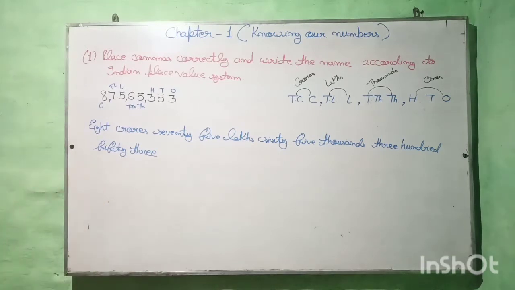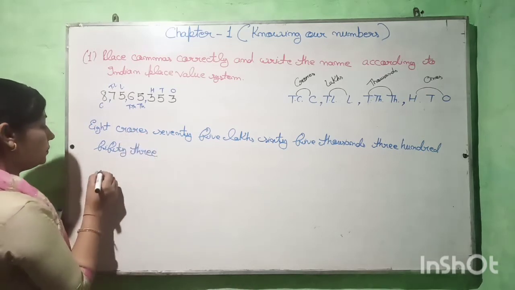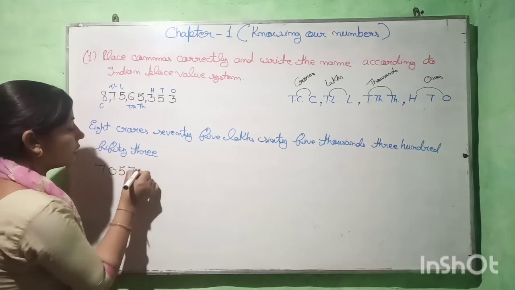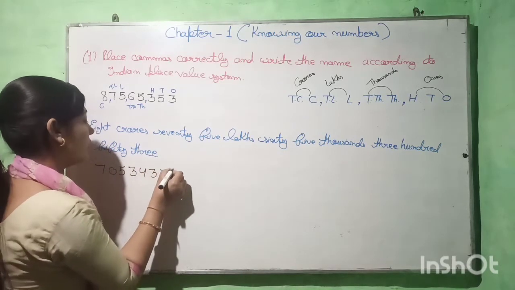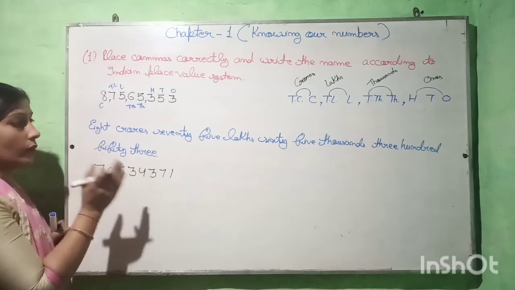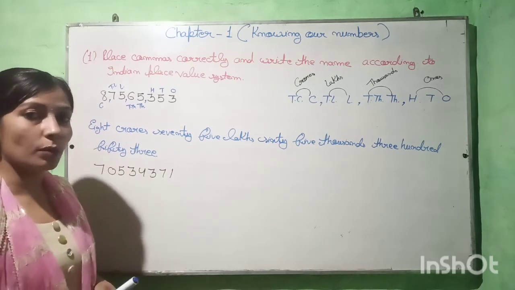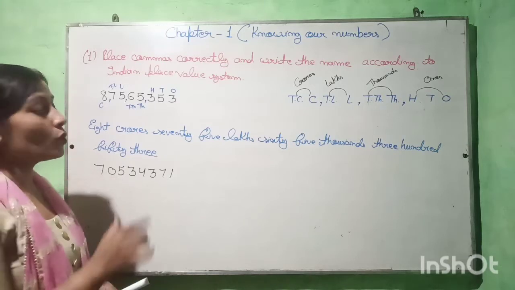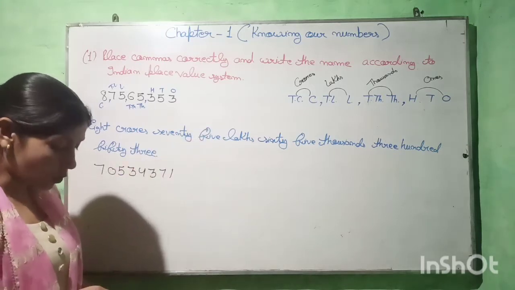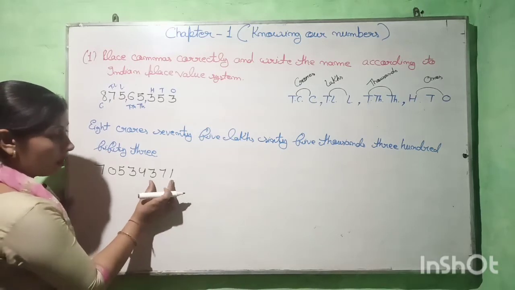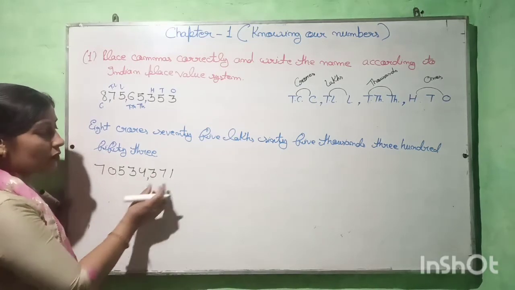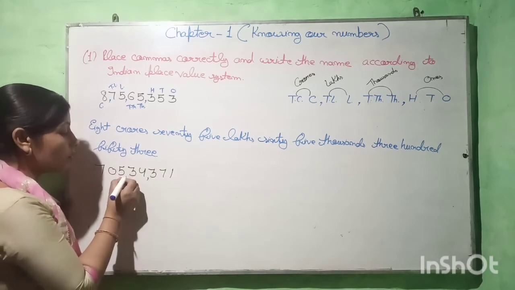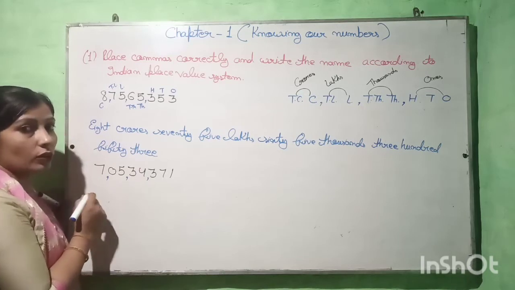Now let us take one more number. If I write here 7053437, here also first of all we have to put the commas, and then write the name of this number. According to the Indian place value system, the first comma will come here, meaning we leave 3 digits and put the first comma, then leave 2 digits, and then leave 2 digits.